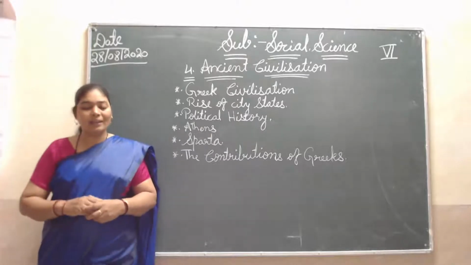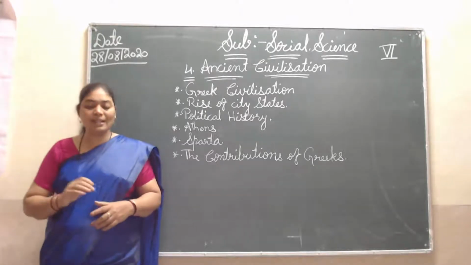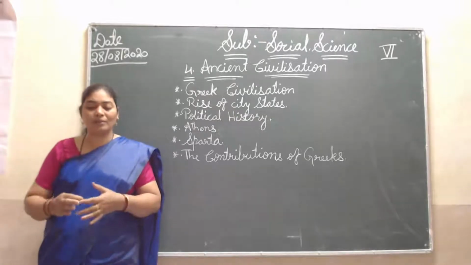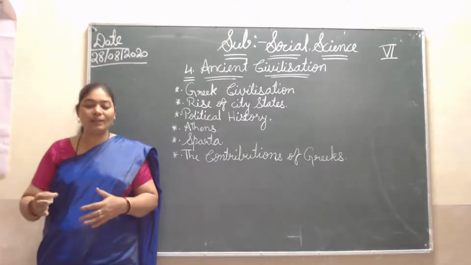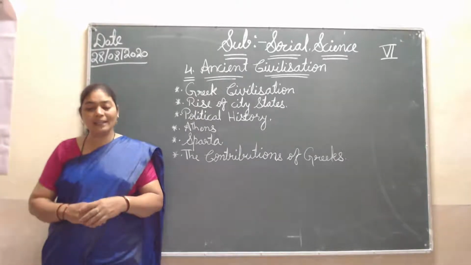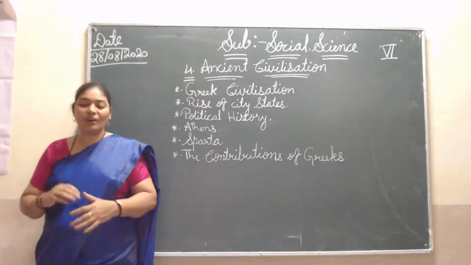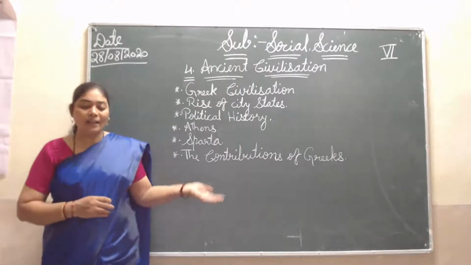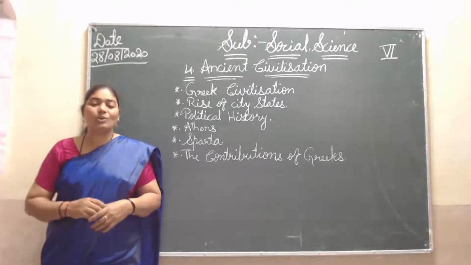Then one king started ruling Athens. His name was Kleisthenes. He overthrew the kingship of Athens, meaning he stopped the kingship and ruled very well. This was 2500 years ago. At that time he laid down the base for democracy. Later the next period started, when one king ruled with democratic rule.